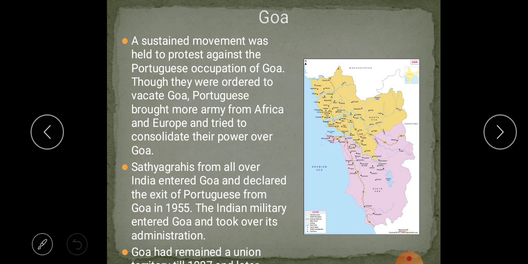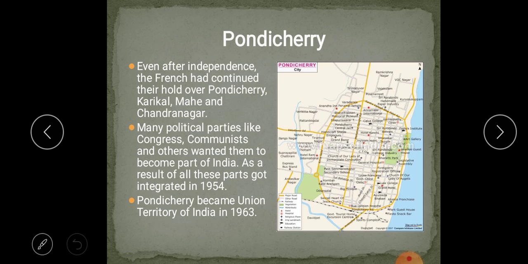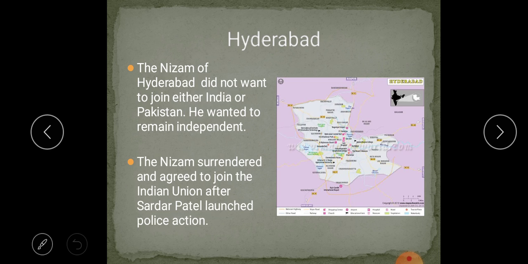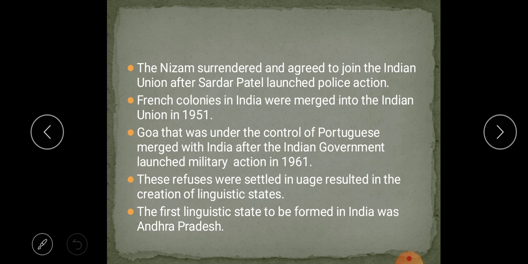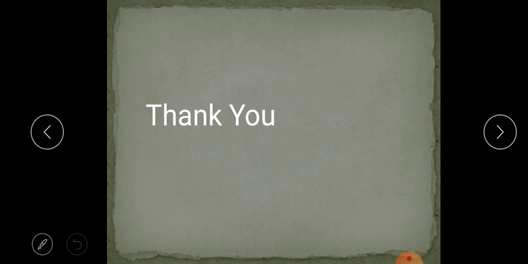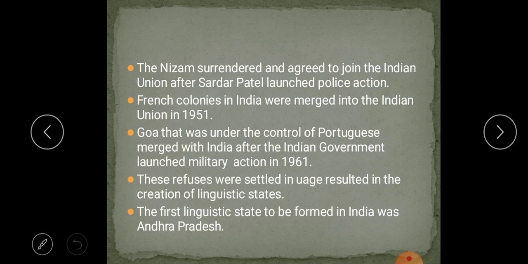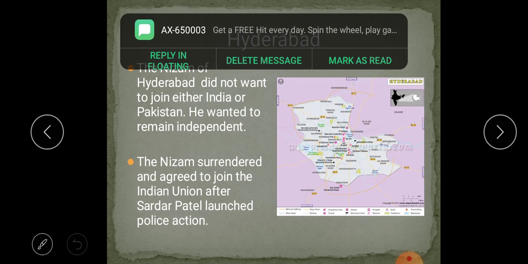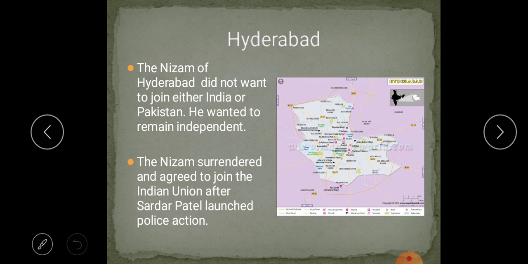Now a recap. Hyderabad I have explained already, and the Nizam surrendered, and the French colonies joining, all this I explained first. I hope all of you understood. Hyderabad I did not. Okay, children, the Nizam of Hyderabad. Hyderabad is one part of Andhra Pradesh. The Nizam of Hyderabad did not want to join either India or Pakistan. He wanted to remain independent.